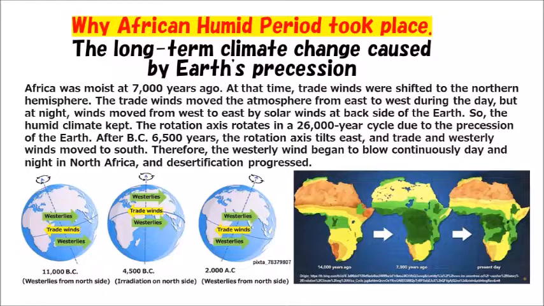The title of this presentation is Why the African Humid Period Took Place. The long-term climate change caused by Earth's precession. Africa was moist 7,000 years ago. At that time, trade winds were shifted to the northern hemisphere.